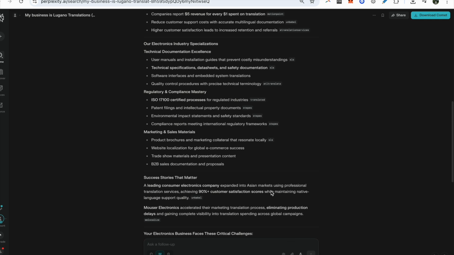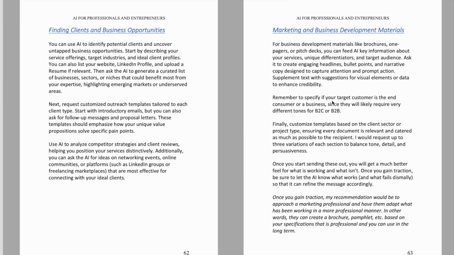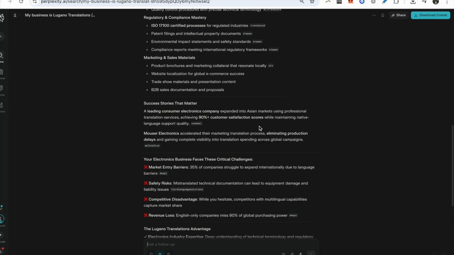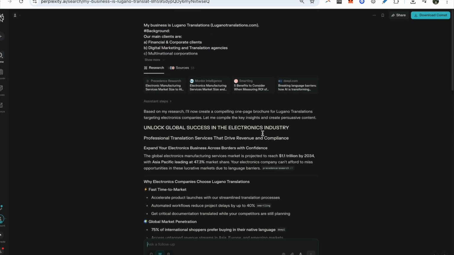And then you go. So here it gives me all the information. Now I do want to tweak this a little bit. So let's do that. So the first tweaks I'm going to do is kind of go through this. It says to remember to specify your target customer in the end, whether it's the end consumer or a business. It is a business. I don't think I need to specify that anymore because I also said who my target market is specifically. And these are too many sections already.